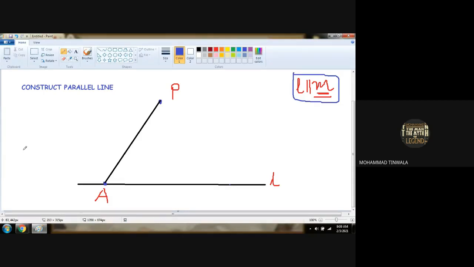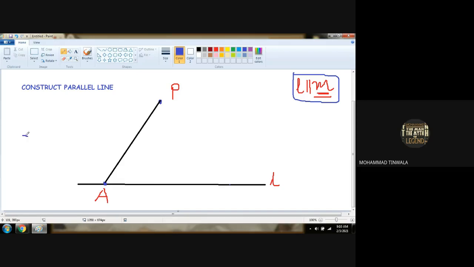Understood what you have to do? Yes. Now taking point A, place the pointed corner of the rounder on A, and construct an arc with the measurement you took.